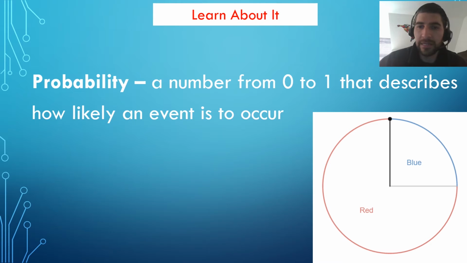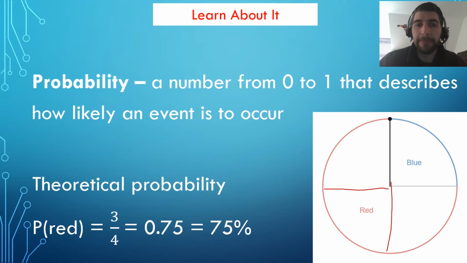I'm going to draw in a line to show where those 4 equal sections would be. And now we can see that 3 of those 4 are red, and 1 of those 4 is blue. We can also write this probability as 3 over 4, or 75 hundredths, or 75%. That's the chance we will land on the red section of the spinner. For the blue section of the spinner, the chance would be 1 out of 4, or 25 hundredths, or 25%. We can write probabilities as fractions, decimals, or percents.